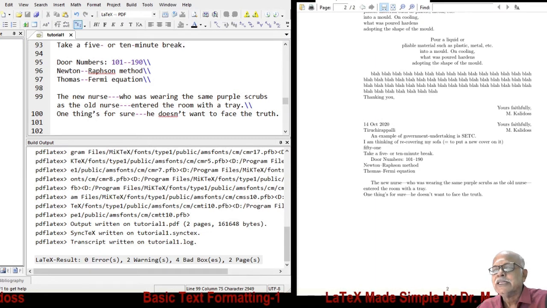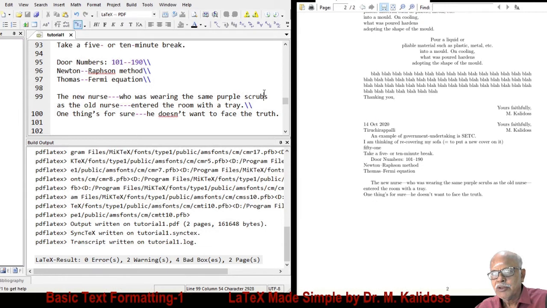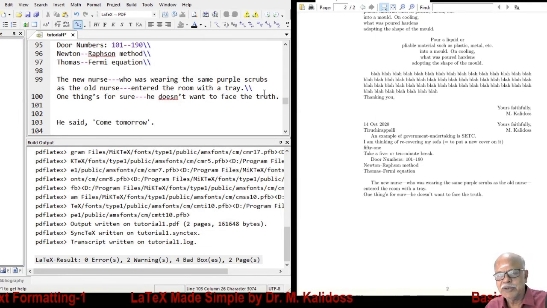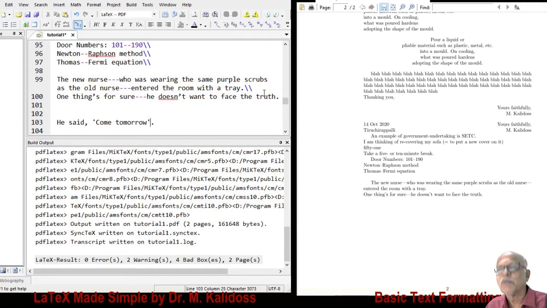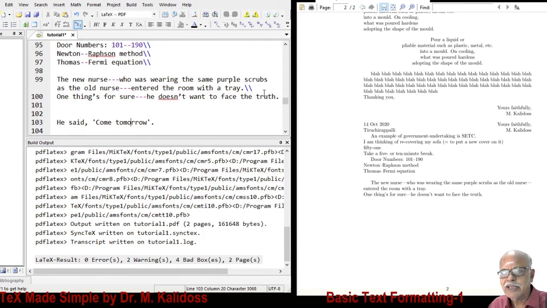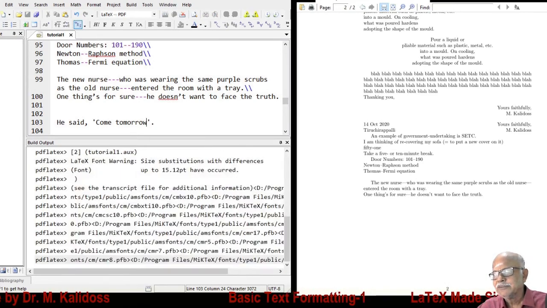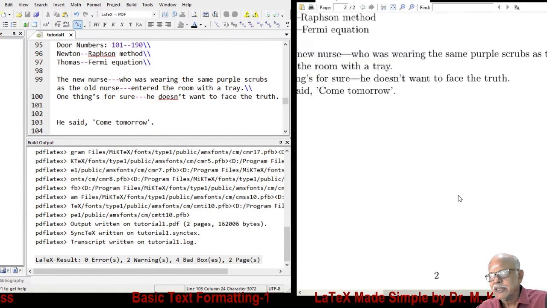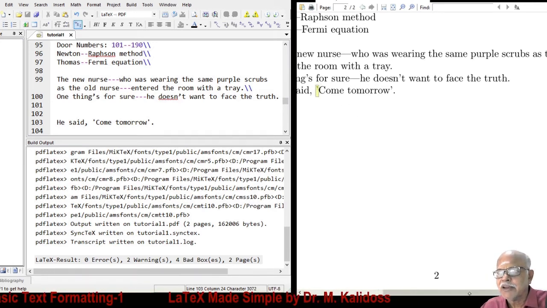Then, there is a special problem, as you may think, with respect to LaTeX. He said, come tomorrow. I have used here a quote, here also a quote. Then, what you find in the output is that the opening quote is not alright. Can you see this? Opening quote is not alright.